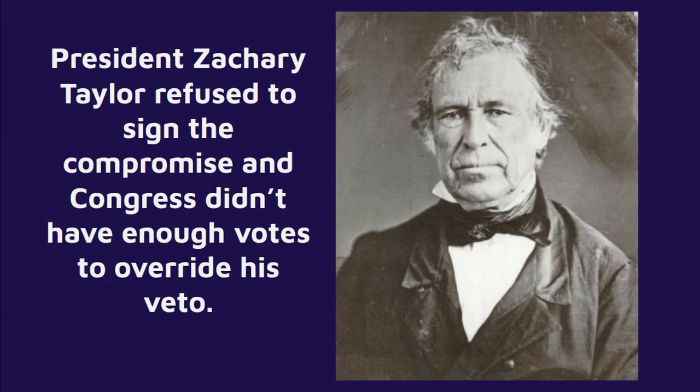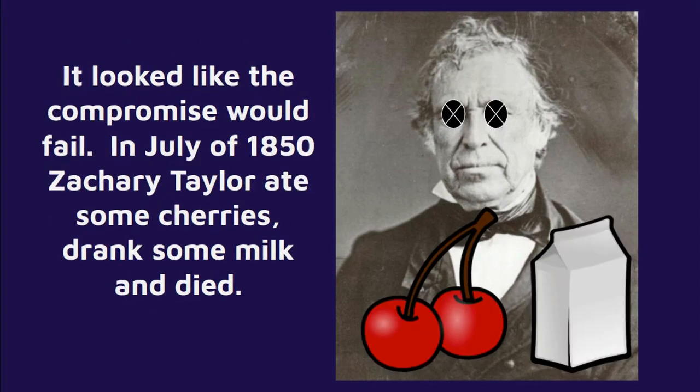President Zachary Taylor, who was the president at the time Congress was trying to pass the Compromise of 1850, refused to sign it, and Congress didn't have enough votes to override his veto. So from January until June of that year, this plan was having a difficult time trying to get through Congress because they knew the president would refuse to sign it. In July, it looked like the compromise would fail.